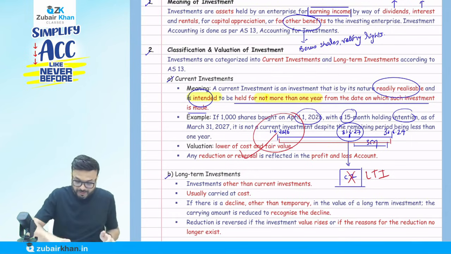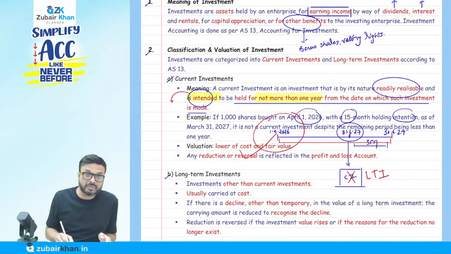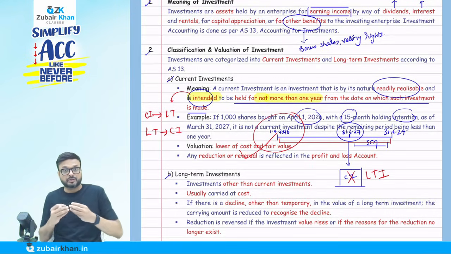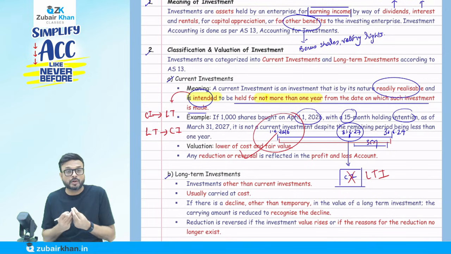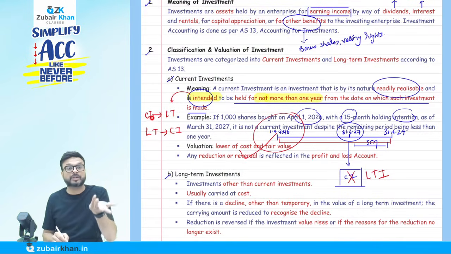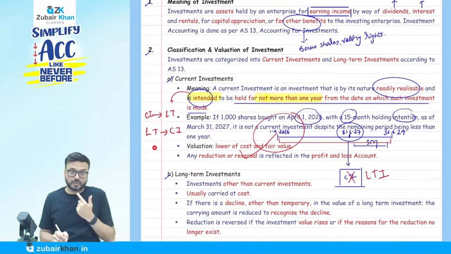That is the important one. As they are saying intention, it might happen that today it is a current investment, later on my intention changes, so it might become a long-term investment. Today it is a long-term investment, later on it may become a current investment. The reason is that it is an intention. So initially I intended to hold not more than 1 year, so I will classify it as current. But then I change my intention to hold more than 1 year, so it will be converted into long-term. Initially I intended to hold more than 1 year, so long-term. Then my intention changed to hold less than 1 year, so current.